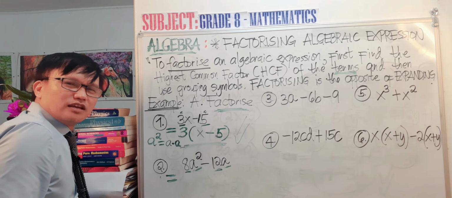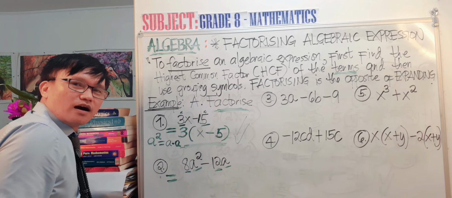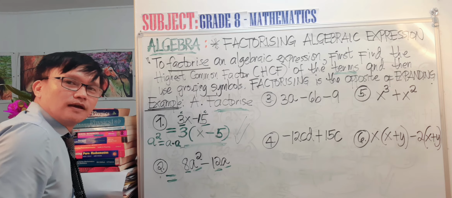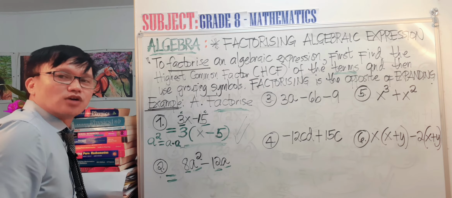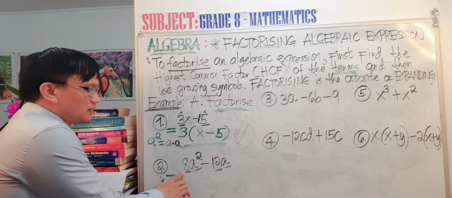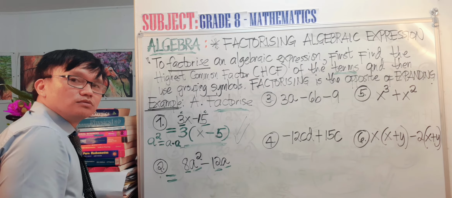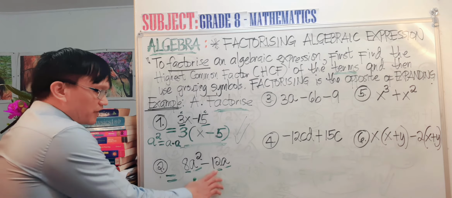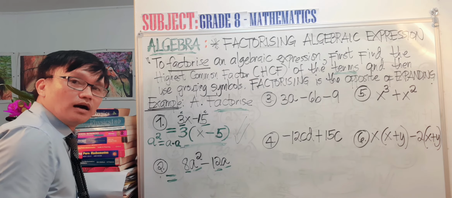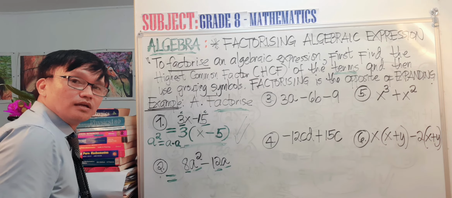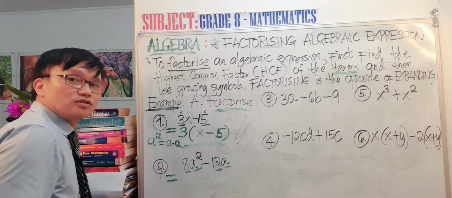You remember that in your grade 5 or grade 6, you were taught finding the factors of numbers. So the factors of 8: 1, 2, 4, and 8. The factors of 12: 1, 2, 3, 4, 6, and 12.